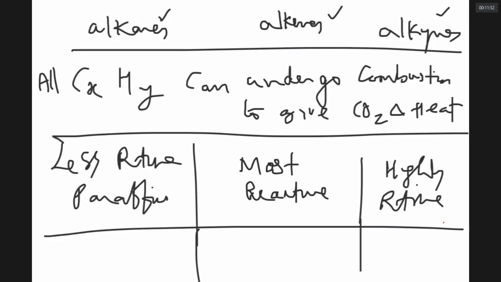What type of isomerism can you see in alkanes? Do you remember? For example, this is butane and this is isobutane. It has only one branch. 1, 2, 3, 4. 1, 2, 3, 4. I wrote the same molecule two times. This is isobutane. It has 4 carbons with a side chain.